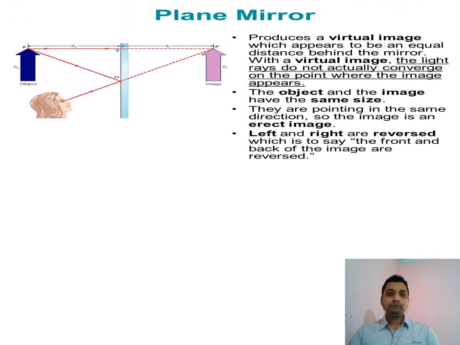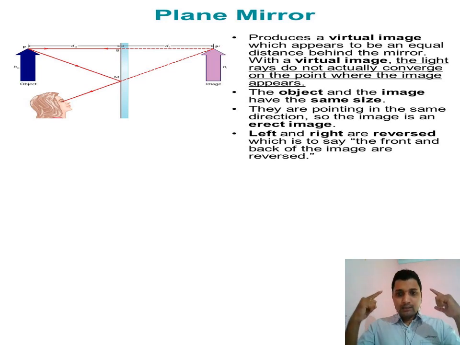Next is the characteristics of the image formed by a plane mirror, meaning which type of image is formed by a plane mirror. When you are standing near a mirror, first, it forms a virtual image, meaning it appears to be at a point. Second, it forms an erect image, meaning the body from feet to head is the same way inside the mirror.